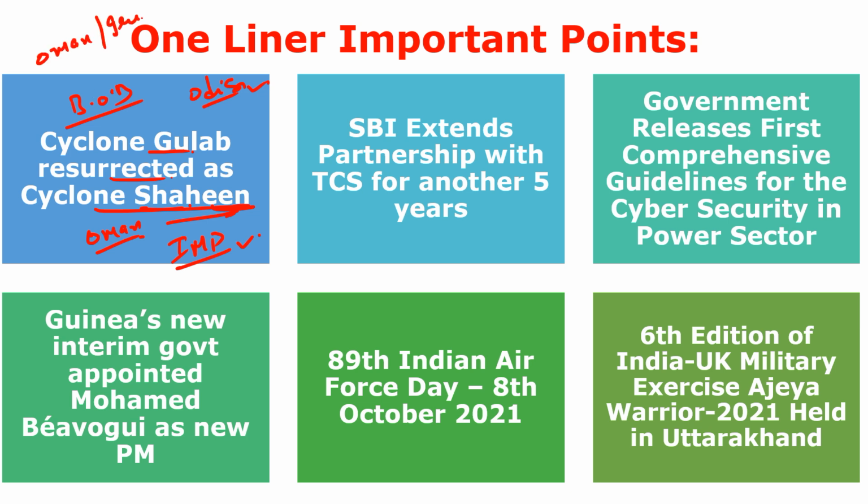Oman and Iran. And remember, Cyclone Gulab was named by Pakistan, but Cyclone Shaheen was named by the country Qatar. Shaheen means royal white falcon, and Gulab means rose in Urdu or Hindi.